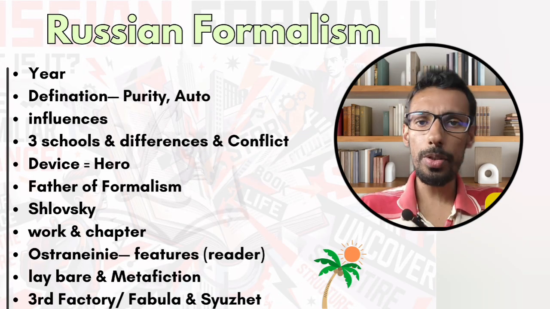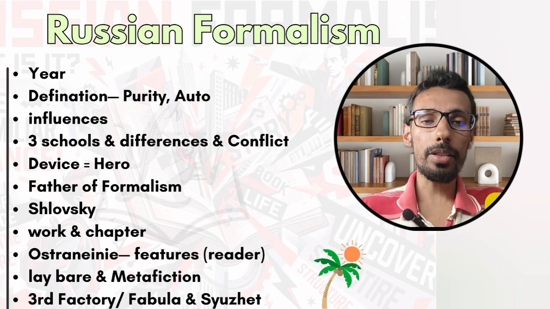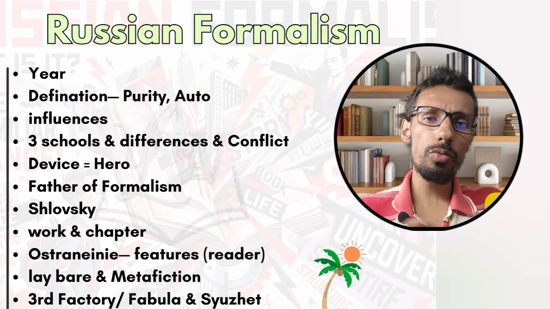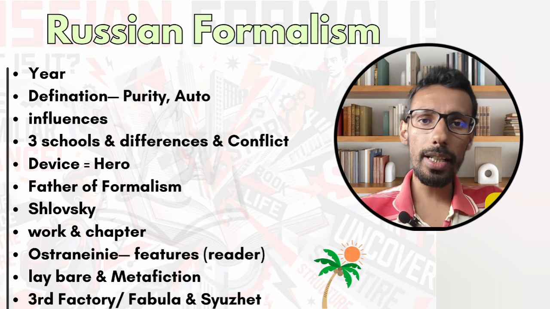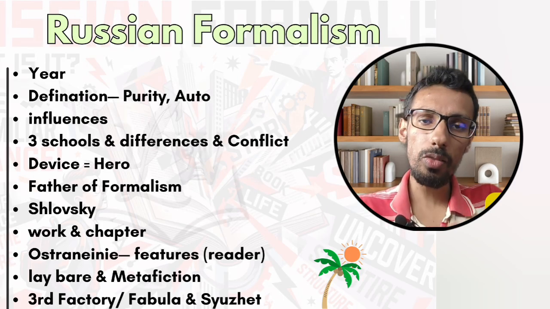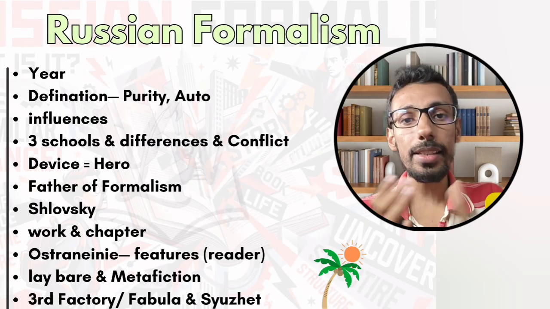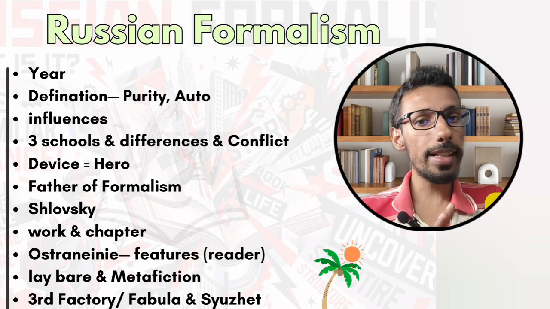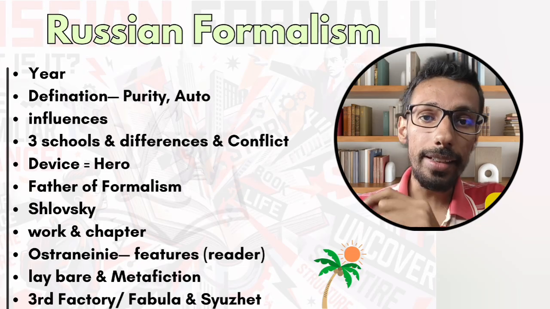Now those who are quite aware of the history, all of a sudden the Prague Linguistic Circle is not related to Russia, it is coming from the Czech Republic. So what happened? When it comes to Russian formalism, they were practicing that only form is needed, we do not need any kind of history, we do not need any politics, any kind of society or anything. At that time the Soviet Communist Party was in rule, and the Russian formalists were criticized heavily. The Moscow Linguistic Circle and the group OPOJAZ, both of these groups were criticized heavily, whether at the university or outside. They were labeled as elitist.